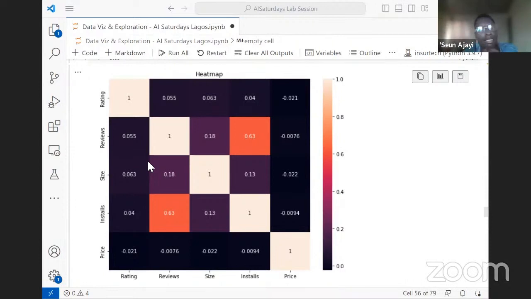Let's say we have 1 billion installations. We should have a review count of about 900 million. So you can see that there's a trend between installation and reviews. And that is what the correlation score is telling us here: that when I go through the entirety of the installation and the reviews, I see a possible trend or relationship between the data.